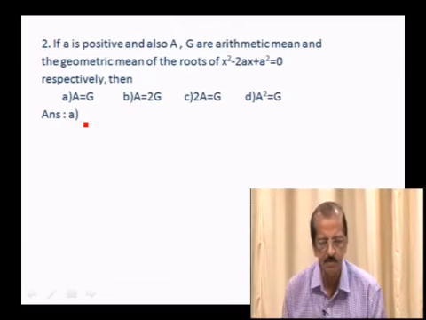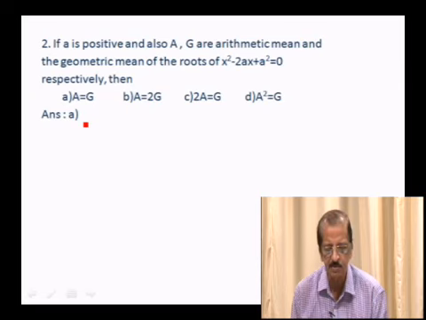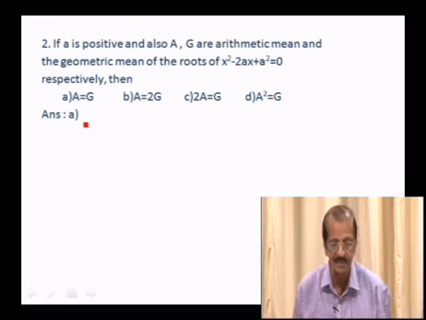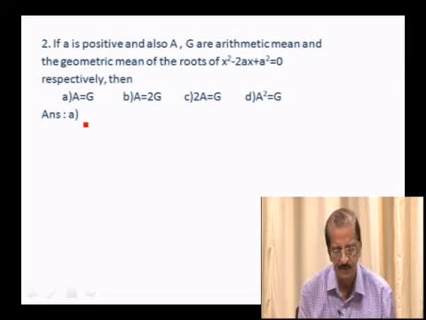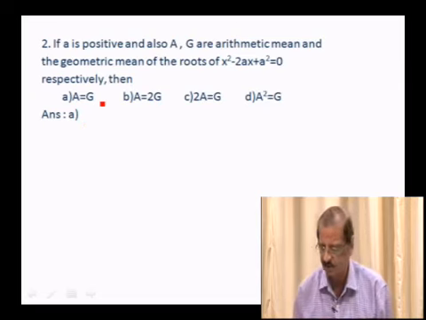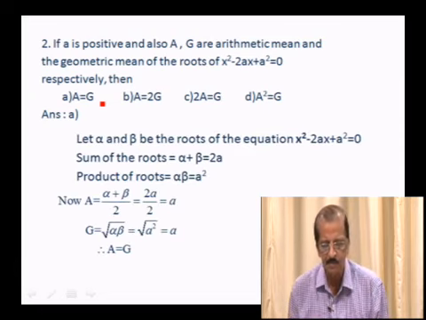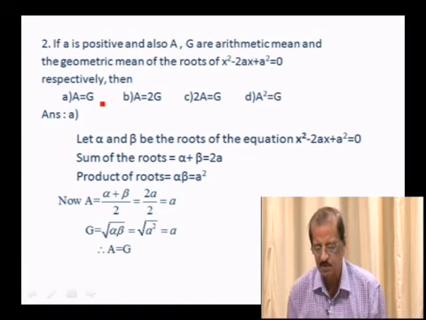If a is positive and also capital A, G are the arithmetic mean and geometric mean of the roots of x square minus 2ax plus a square is equal to 0 respectively, then what is the relationship between A and G as asked? So we find that the relation is A equals G. Let us work out this problem. So let alpha and beta be the roots of the equation x square minus 2ax plus a square is equal to 0.